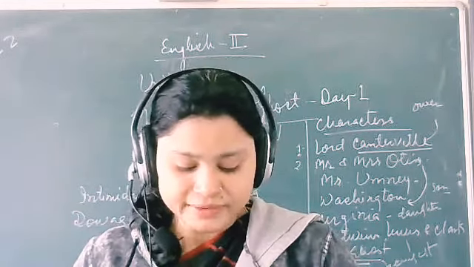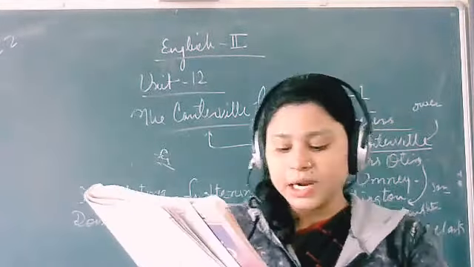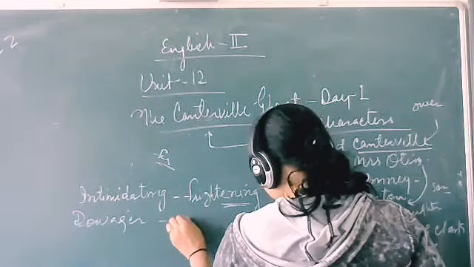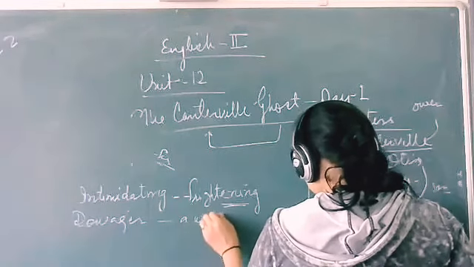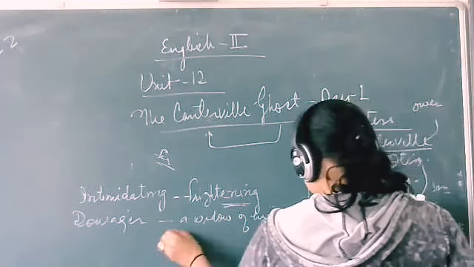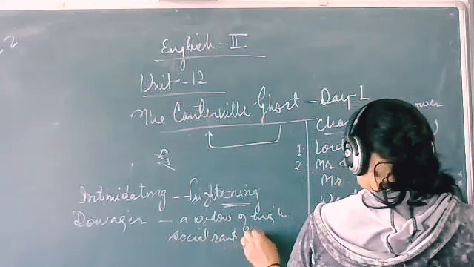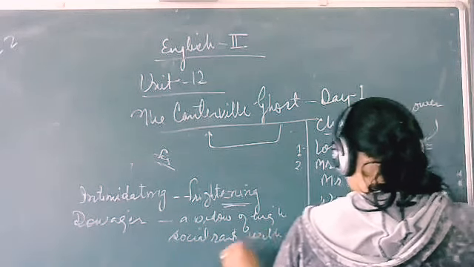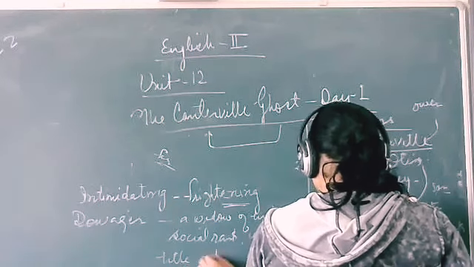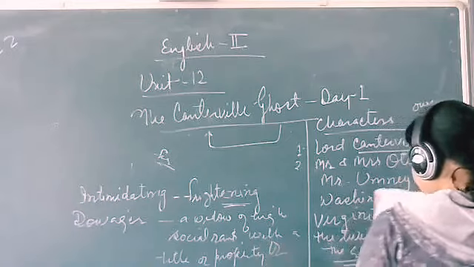Lord Canterville says, "I will tell you what happened to my grand aunt, the Dowager." A dowager is a widow of high social rank with a title or property derived from her husband.